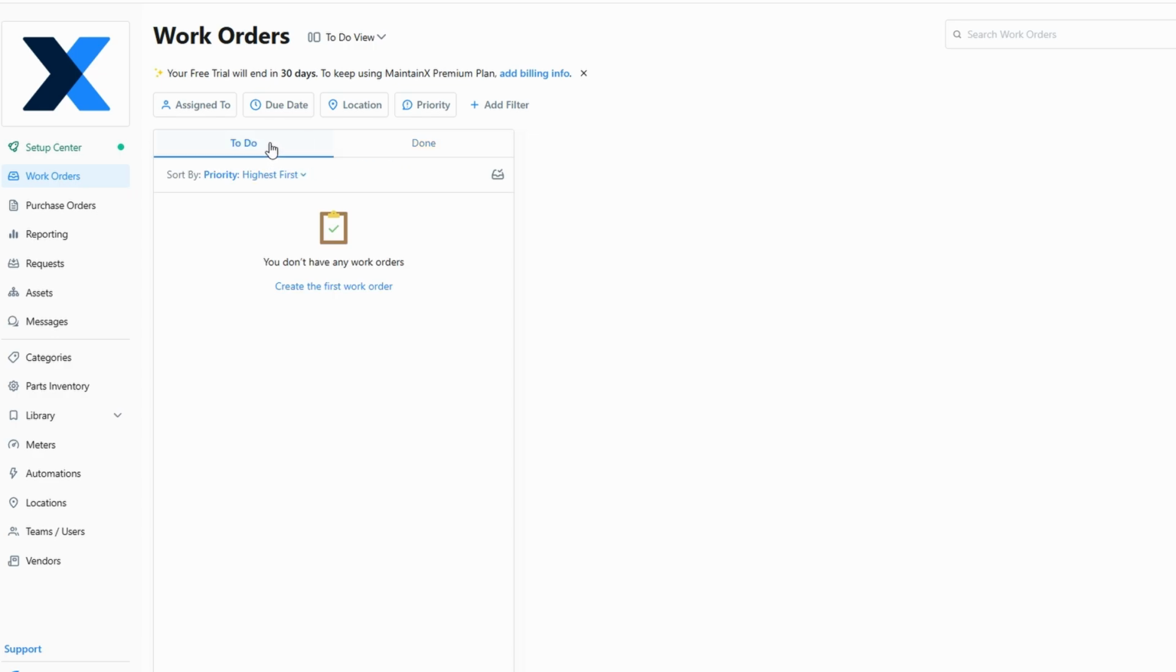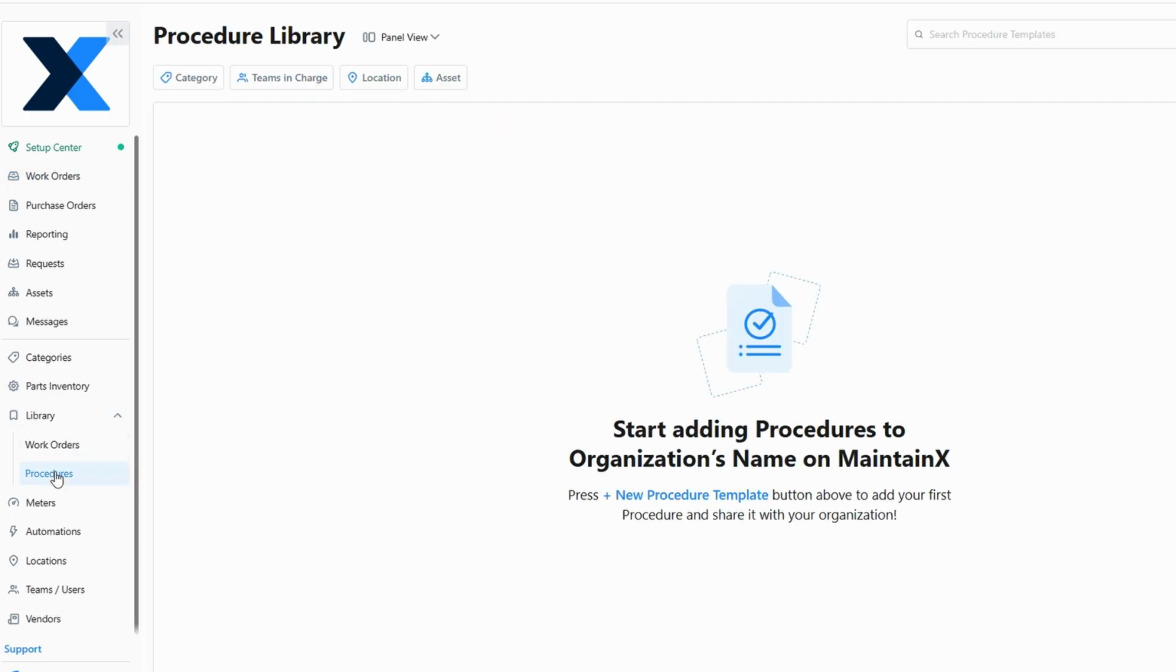The procedure library in MaintainX serves as a centralized space for all your operational guidelines, SOPs, and any documents your team needs to follow.